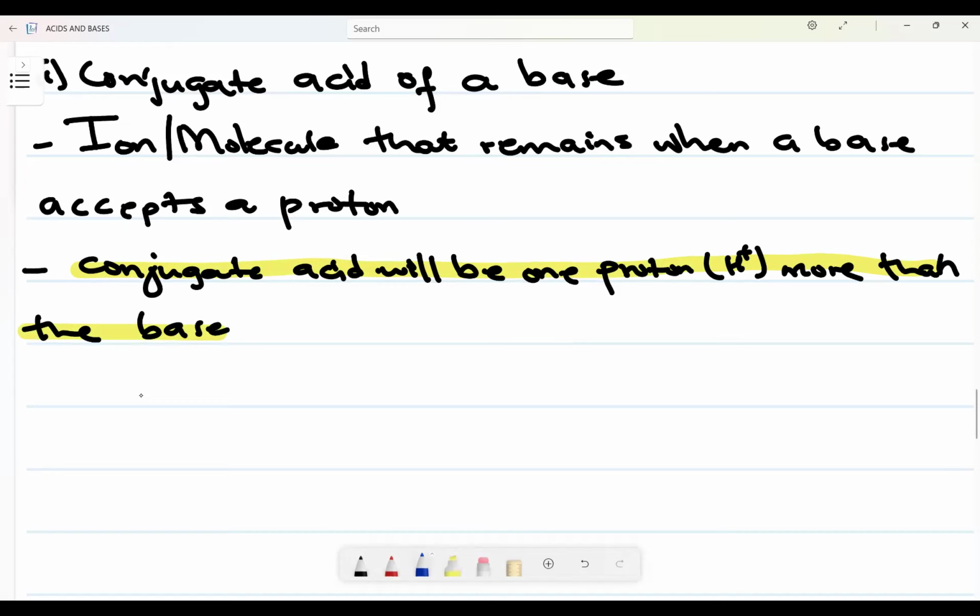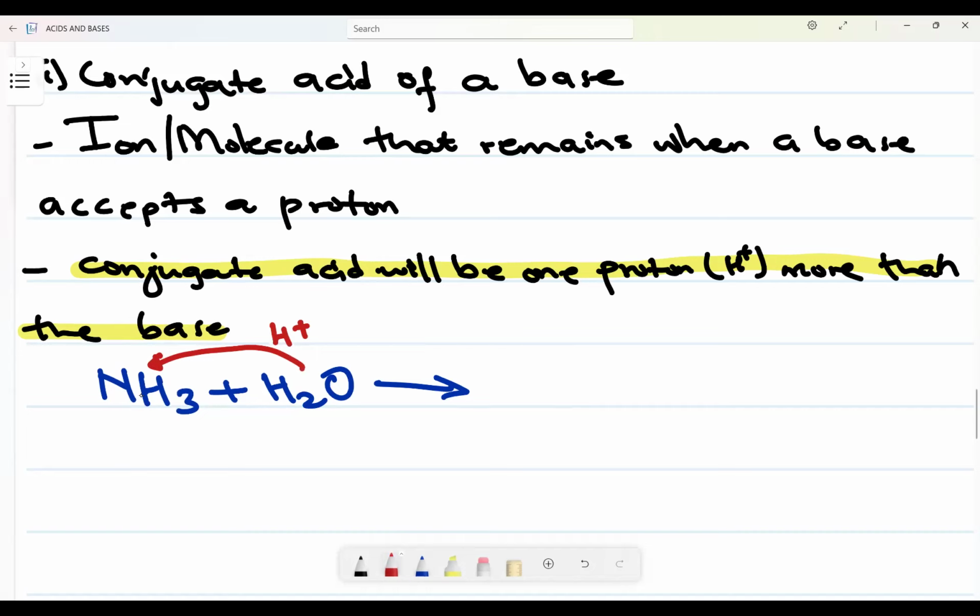Let's have an example of that. Let's say now we have NH3 reacting with water to form now to us what? Remember, this is a common base. You need to know, okay, NH3 is a base, a weak base. So it means this one will accept a proton, meaning H2O will in this case do what?